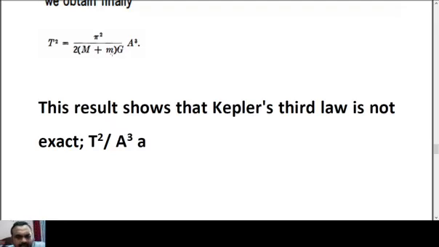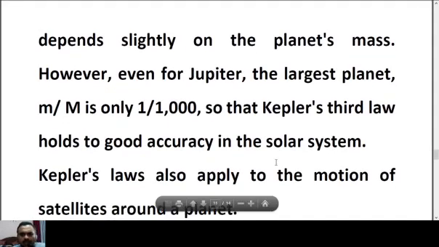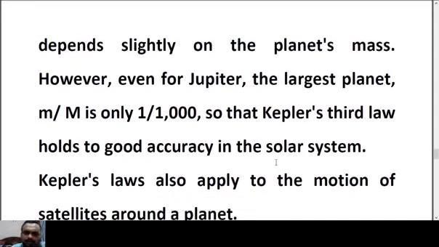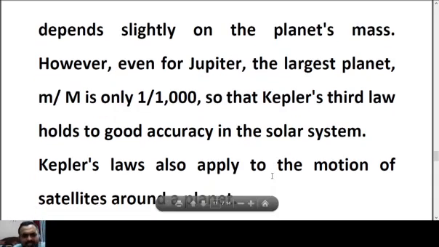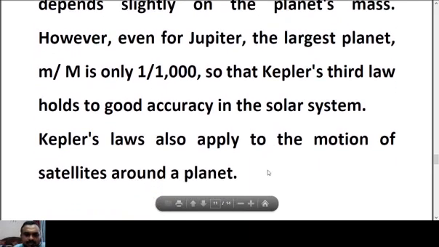And then we started studying various planets, and to study the relation, finding the value of this constant k for various planets, you can see that they depend slightly on the planet's mass. For example, for Jupiter, that is the largest planet, small m by capital M is only 1 by 1000, so Kepler's third law holds to very good accuracy for all the planets in the solar system. That means every planet in the solar system very accurately obeys Kepler's third law. And this law can also be applied to satellites.